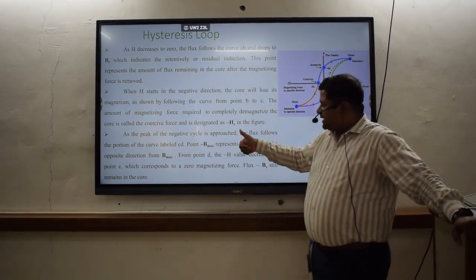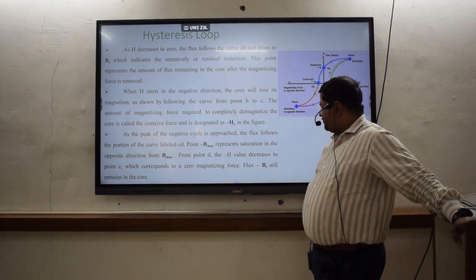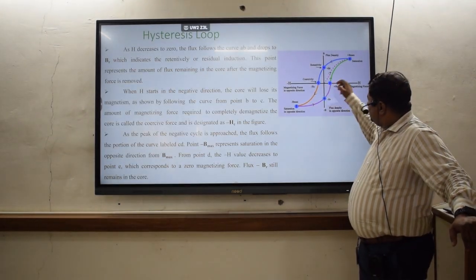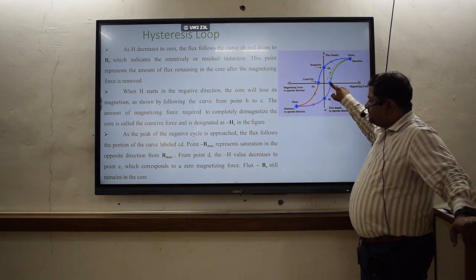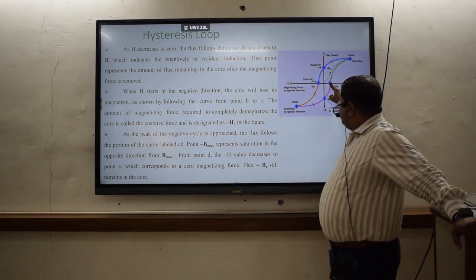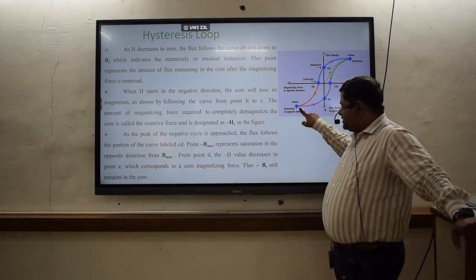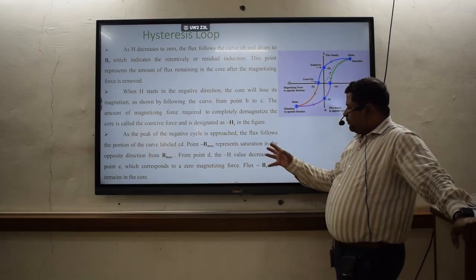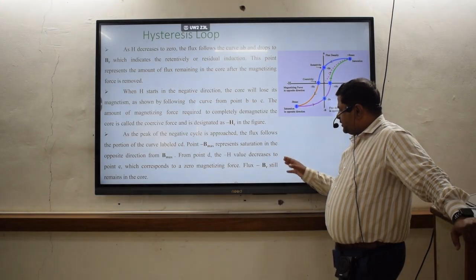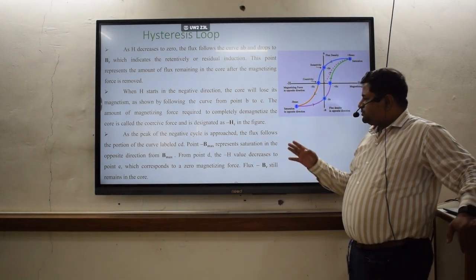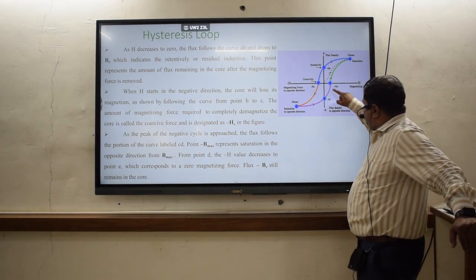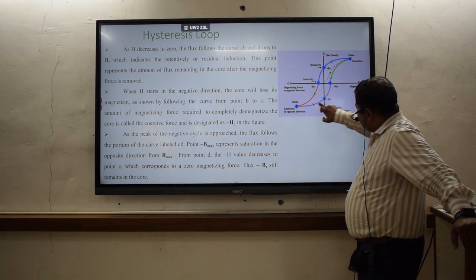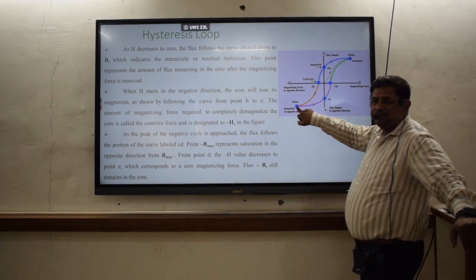Again, as the peak of the negative cycle is approached, the flux follows the portion of the curve labeled CD. Again, it will follow this curve labeled CD. Point minus Bmax represents the saturation in the opposite direction from Bmax. So from point D, the negative value of H decreases to point E. From point D it will come here, and then for saturation it will come up to here.